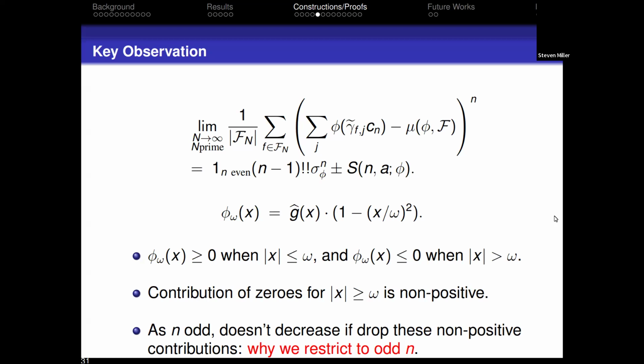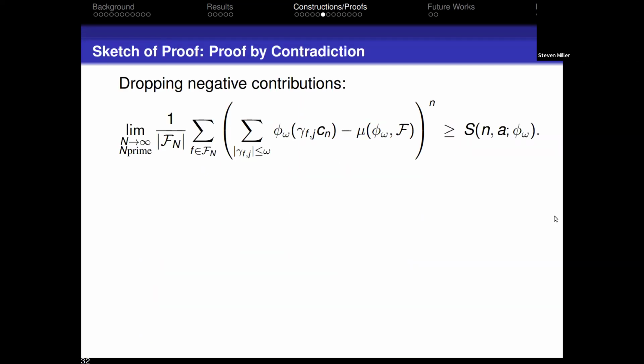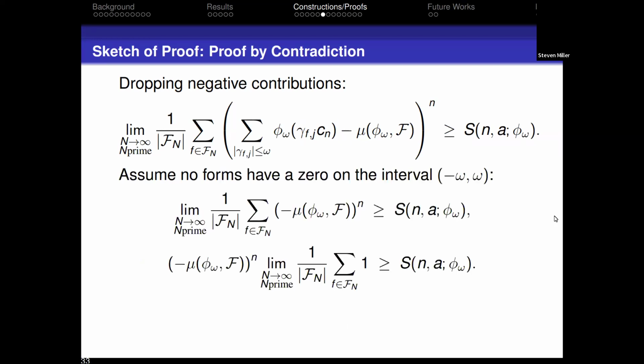So if I throw all that away, I'm making the left-hand side larger if I throw away those zeros. So that term is going to become a lower bound if I have a test function like this. And now it's crucial that n is odd, because if n is odd, then a negative number to an odd power stays negative. And so now I drop the negative contributions. I don't make the left-hand side any smaller, so everything is fine like this.